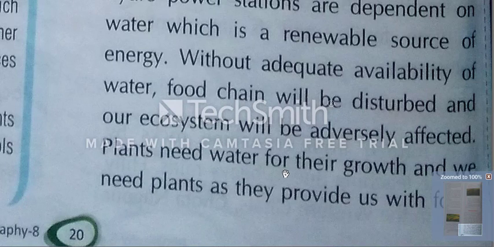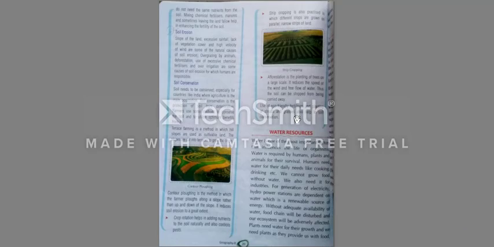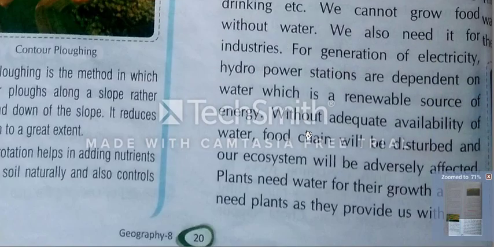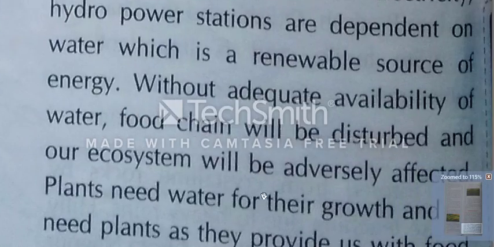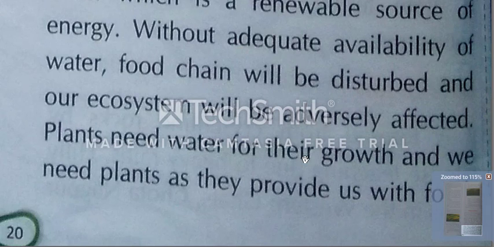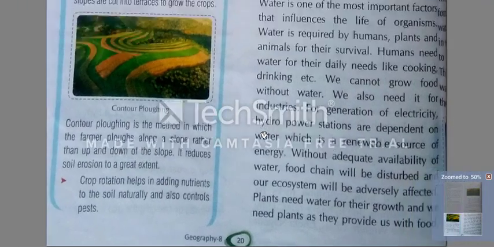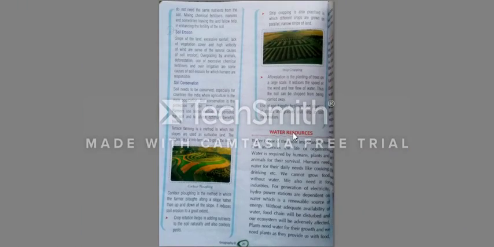Plants need water for their growth, and we need plants as they provide us the food. What has been written? Plants need water for the growth, and we need the plants as they provide us food. Here you can see this is a cycle, one type of where we need the water, and it's called water resources. And let's see the remaining on next page.